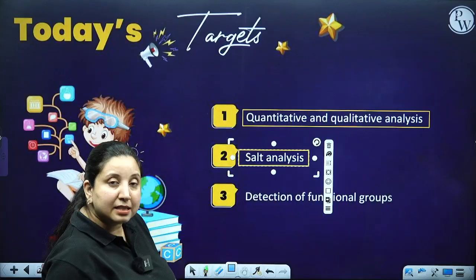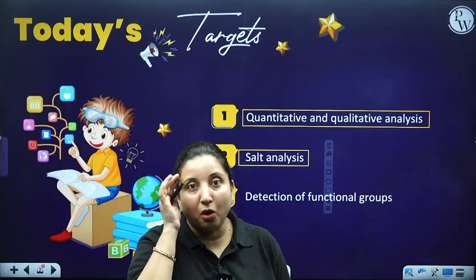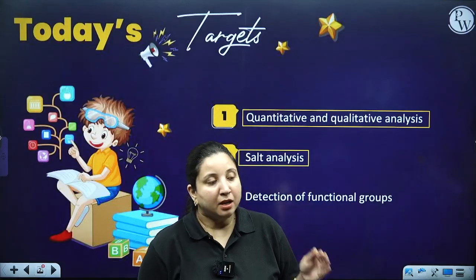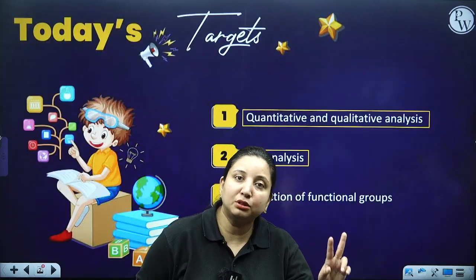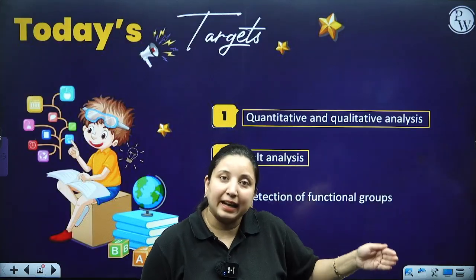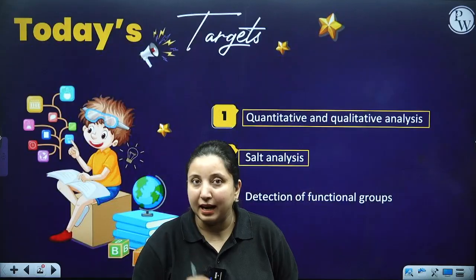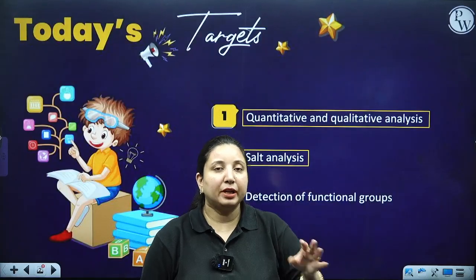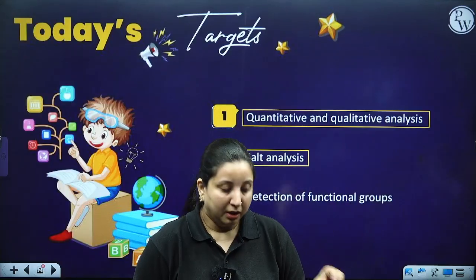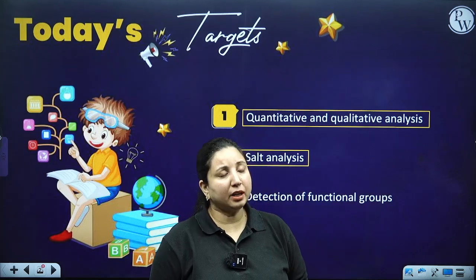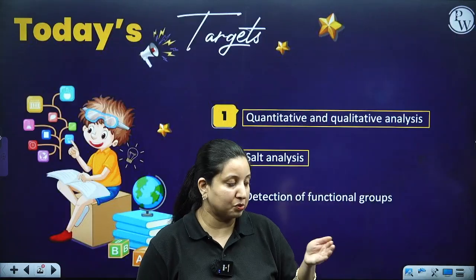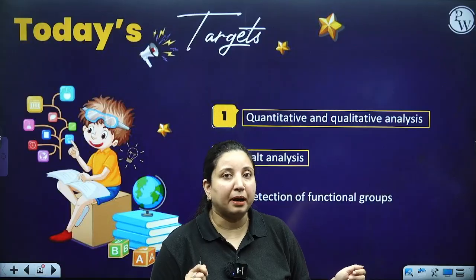Now, when we are saying salt analysis, what does it mean? If we say any particular compound is a salt, it is going to have two different parts. Now, what are the two different parts? One is the cationic part and another one is the anionic part. You all might have done this particular part in your grade 11 and grade 12 practicals also. So, salt analysis means that salt is having two parts which we have done in theory also, in practical also, that is your cationic and anionic part.